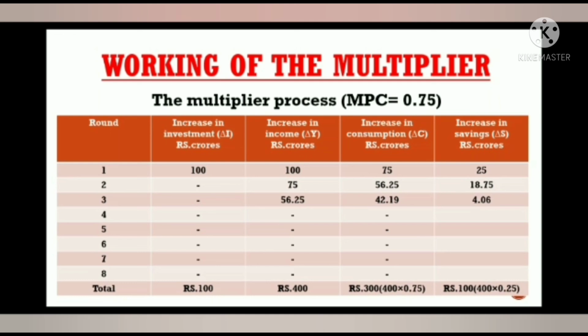So this table clearly shows that the initial increase in investment of rupees 100 crores has resulted in an increase in income of rupees 400 crores. That is, the resultant increase in income is a multiple of the initial increase in investment. Thus, in this case, multiplier equals change in income by change in investment, equal to 400 by 100, equal to 4.